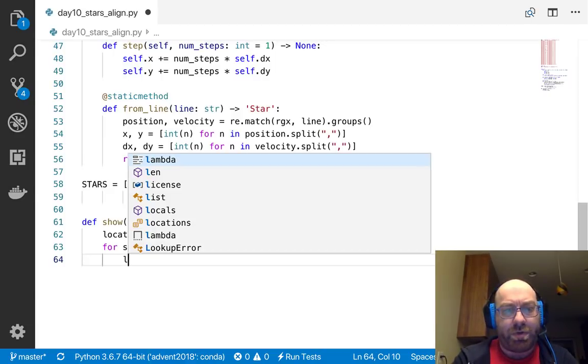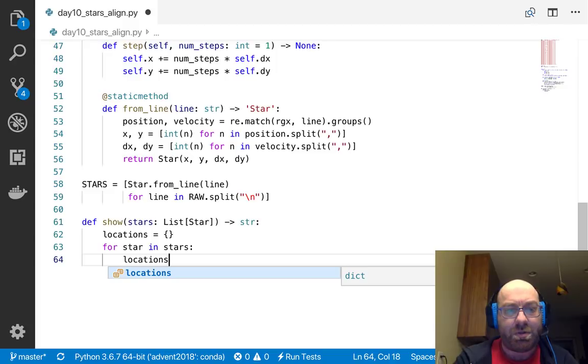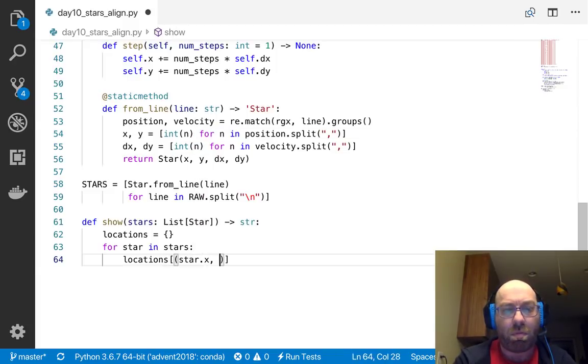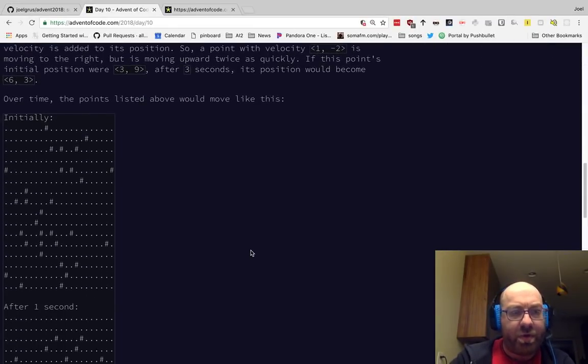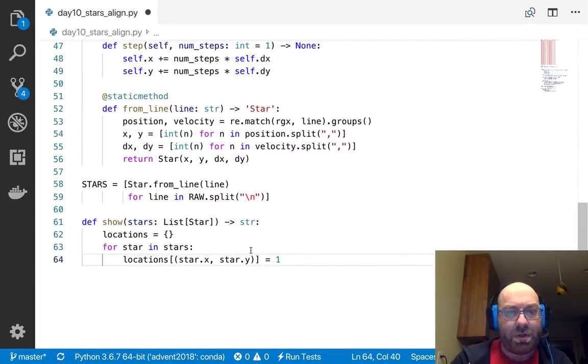And what do I want to do? I want to say locations star.x, star.y equals 1, and let me see how they draw this. They do it with pounds and periods.